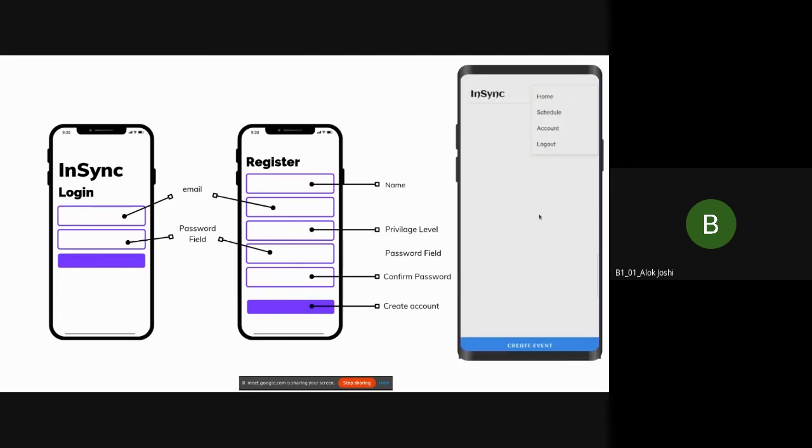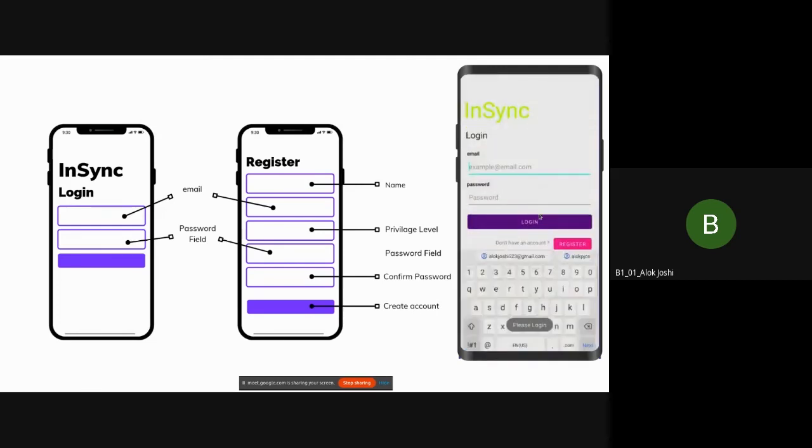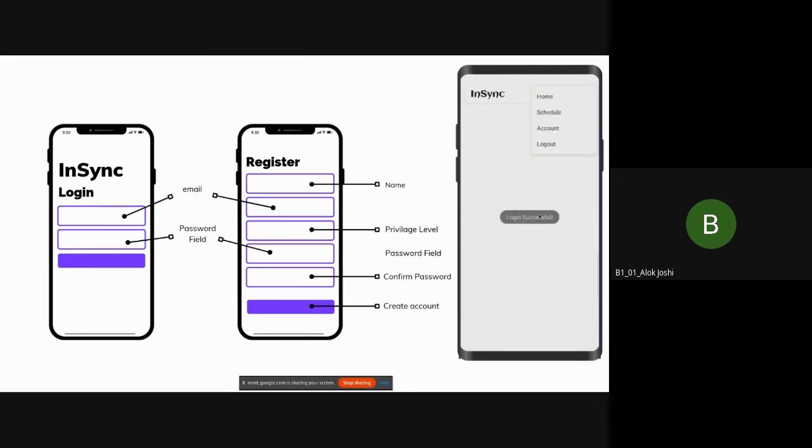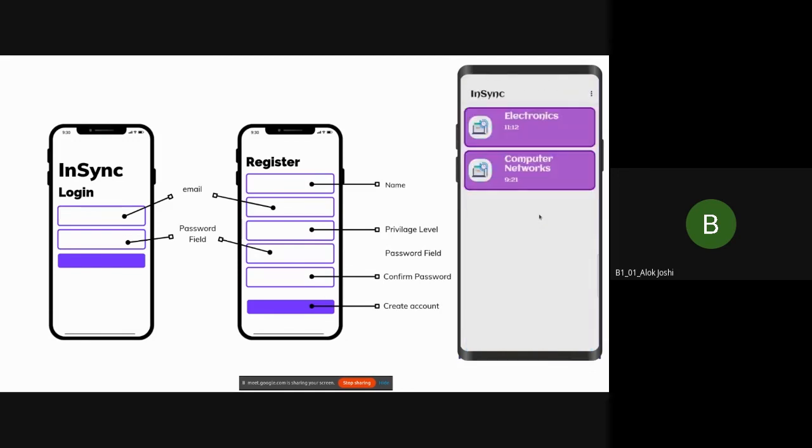Now I will go on the student side to see if the lecture has been added. Yeah, electronics. So this is, in very simple terms, how our project works.